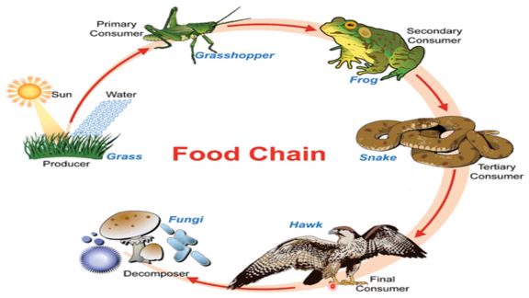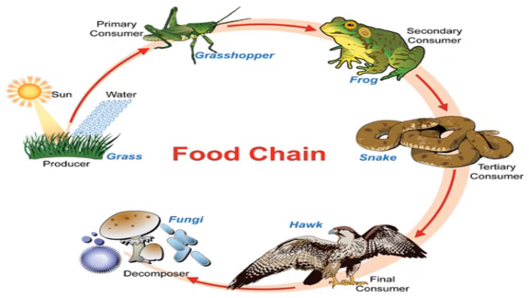This snake is eaten by a hawk, an eagle, and then this eagle decomposes and gives rise to fungi or mushrooms. When it decomposes, it gives some nutrients to the grass again, and again the grass grows and the grasshopper eats it, and then frogs feed on the grasshoppers, and similarly this food chain begins again. So this is a food chain.